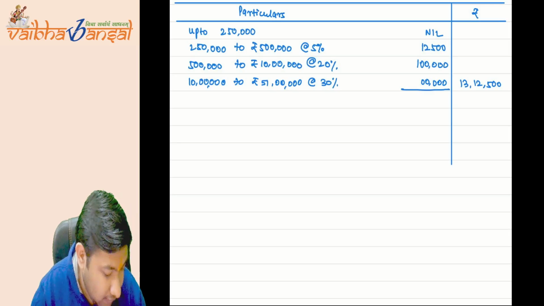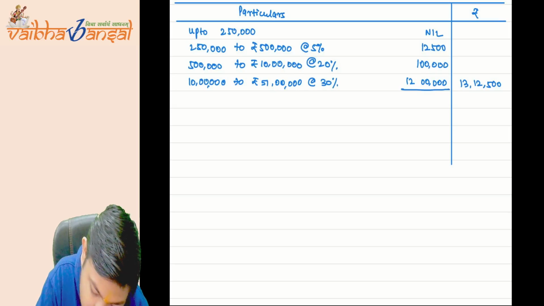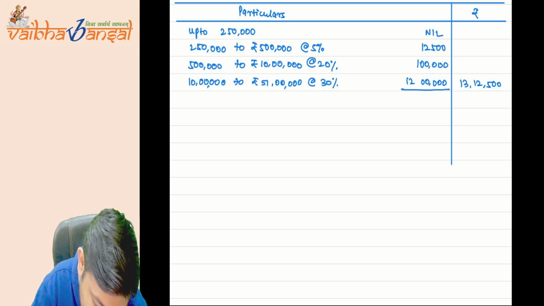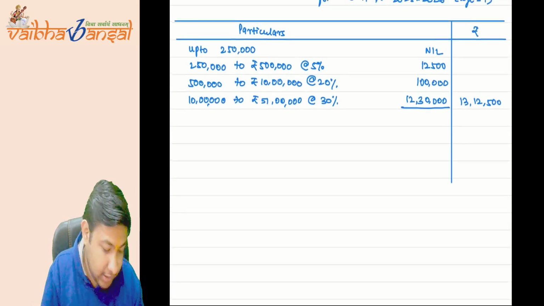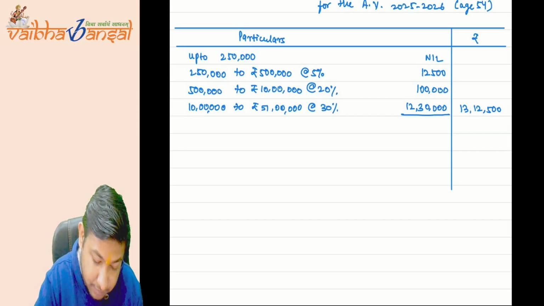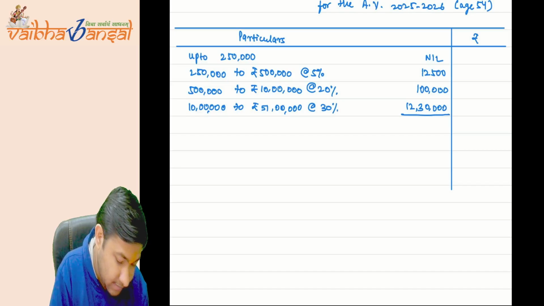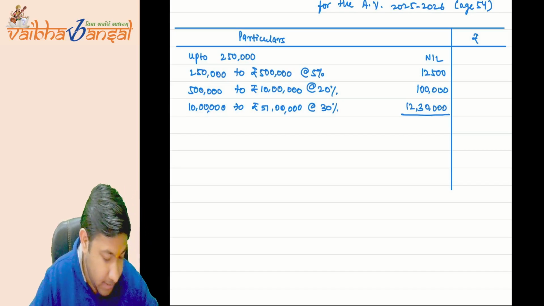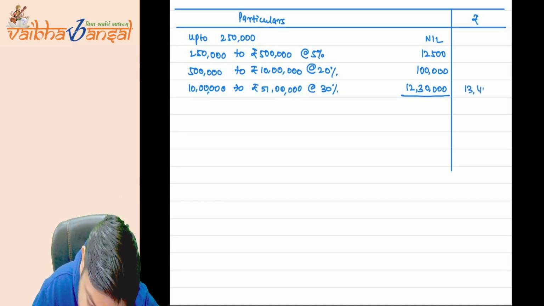It will be 12 lakh 30,000. Then the total tax will be 12 lakh 30,000 plus 1 lakh plus 12,500. It will be 13 lakh 42,500.